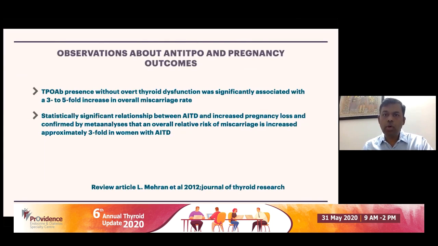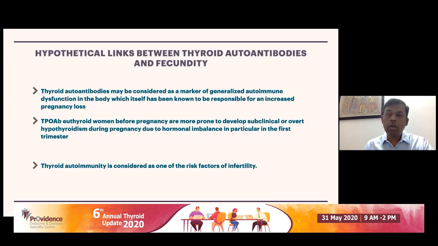There are one or two slides I want to show you about anti-TPO, pregnancy and fertility. There are a lot of observational studies which have shown that those who are TPO antibody positive have a 3 to 5-fold increase in overall miscarriage rate. A statistically significant relationship between AITD and increasing pregnancy loss has been found, approximately 3-fold in women with AITD. There could be hypothetical links between thyroid autoantibody and fecundity. That is, thyroid antibodies may be a risk marker of generalized